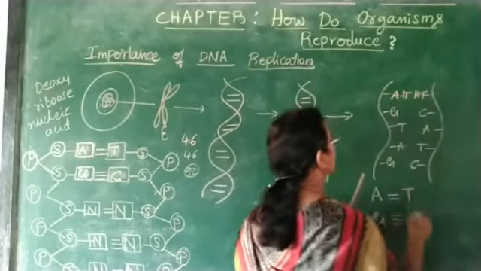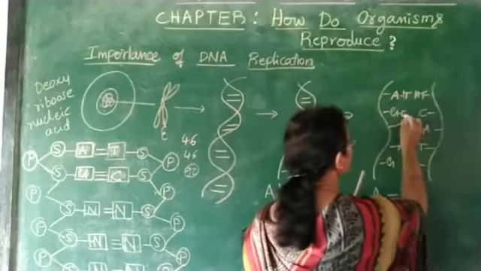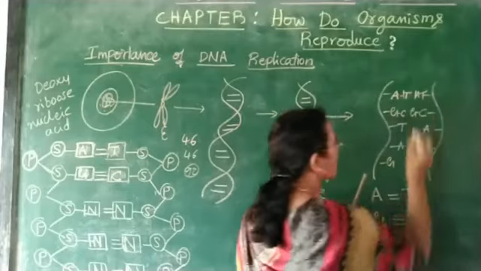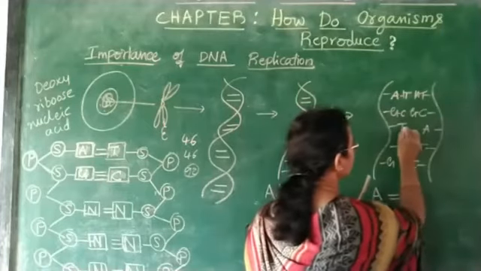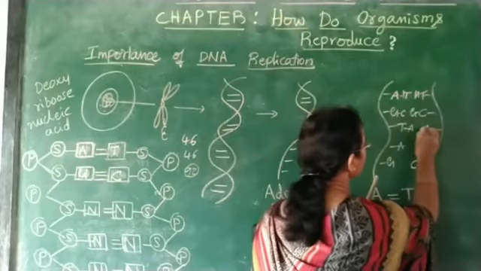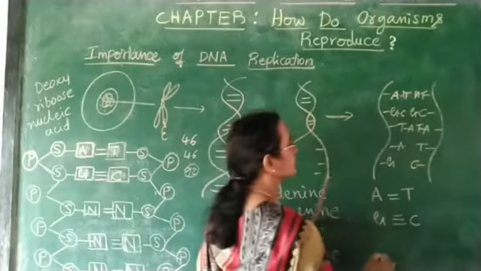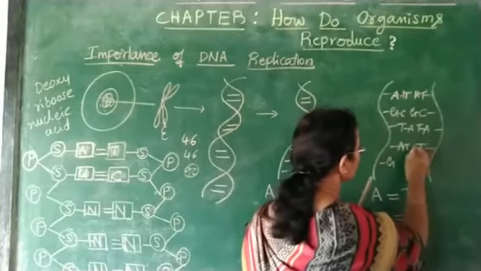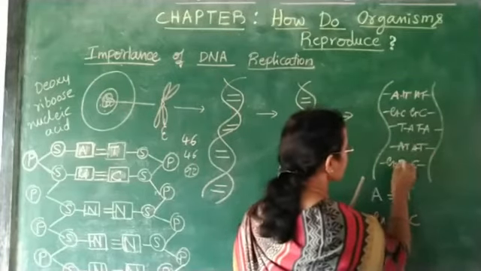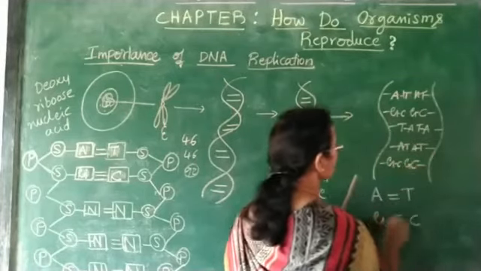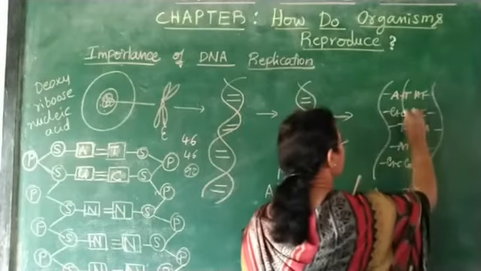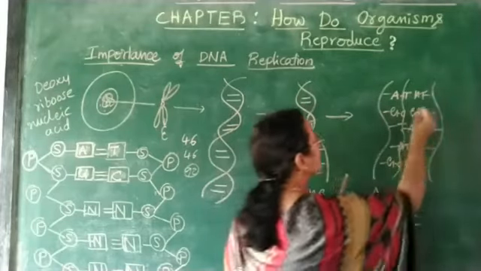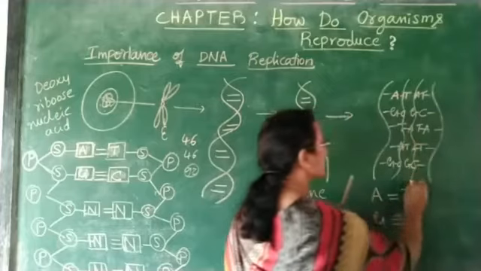For G, C is formed, for C, G is formed, for T, A is formed and for A, T is formed. Similarly for A, T, A, G, C, G. Like this, another strand of DNA is formed. Here also another strand of DNA is formed.